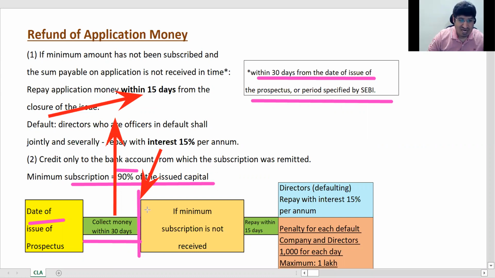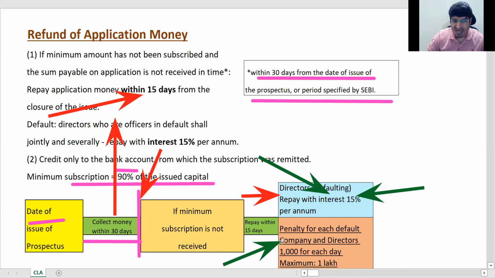Okay. So now for refunding from this point, now this arrow, you have 15 days time. 15 days time you refund back. If you refund it, no problem, no penalty. But after 15 days, directors have to give an interest of 15%. Okay, after that if they are paying, but and if they were not able to pay within 15 days, apart from this 15%, another penalty is company and directors both 1,000 per day, maximum of 1 lakh. This they have to give. Okay, that's what this section says.